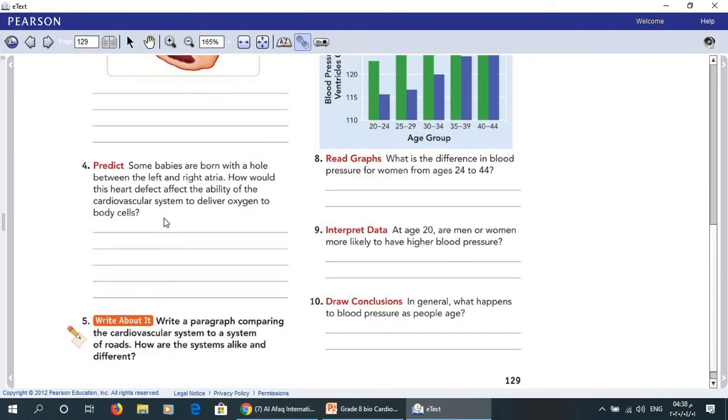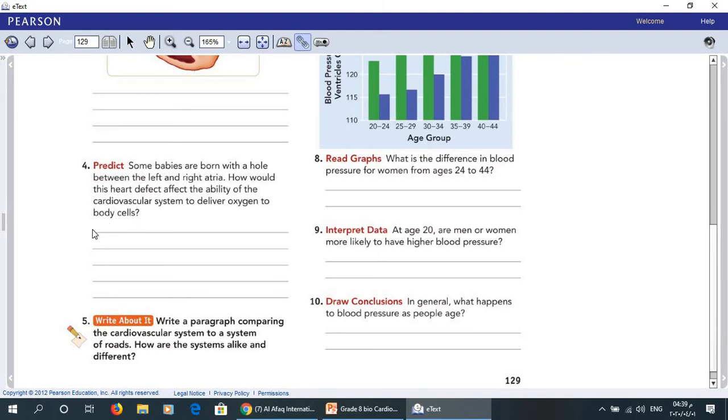Some holes in the hearts of babies close as they grow, and some need surgery. So here, some babies are born with a hole between the left and right atria. How would this heart defect affect the ability of the cardiovascular system to deliver oxygen to body cells?